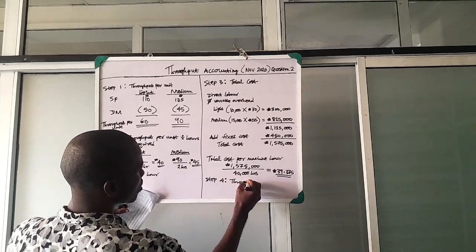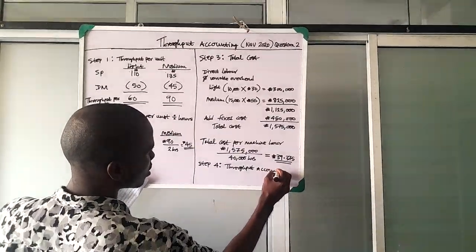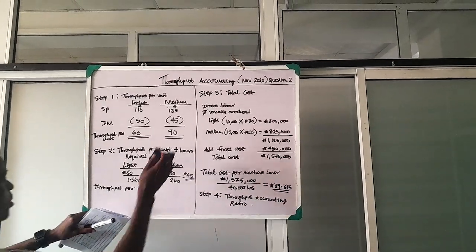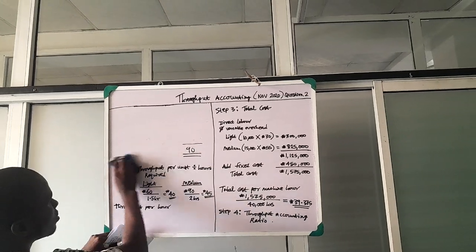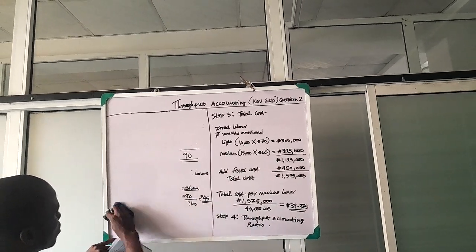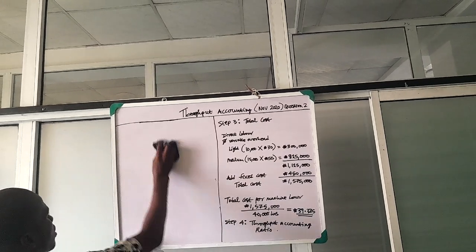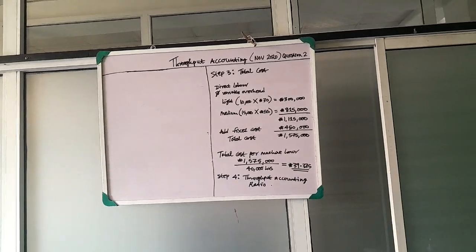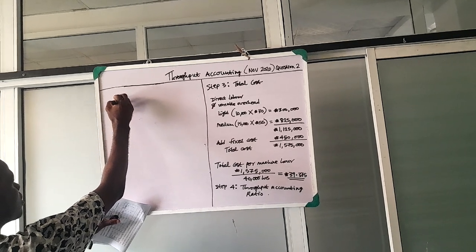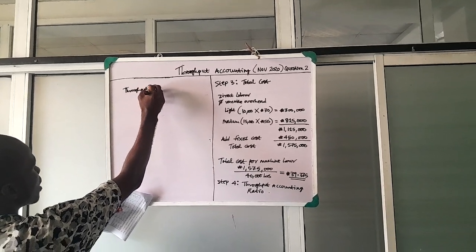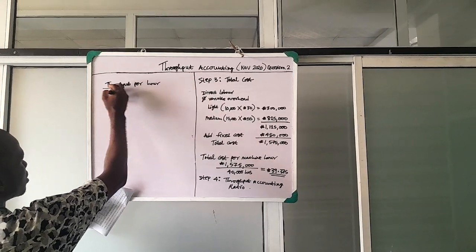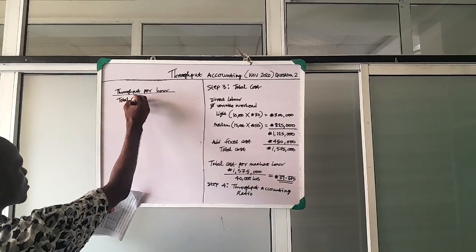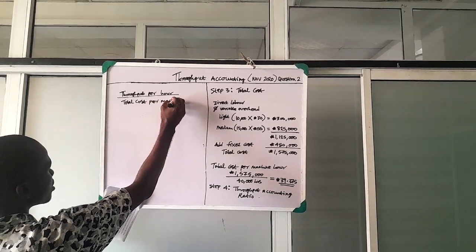For the throughput accounting ratio, we have the throughput per hour divided by our total cost per machine hour.